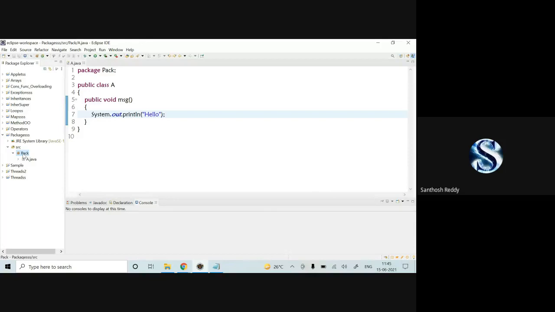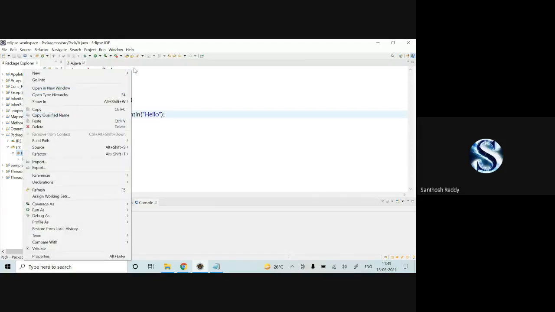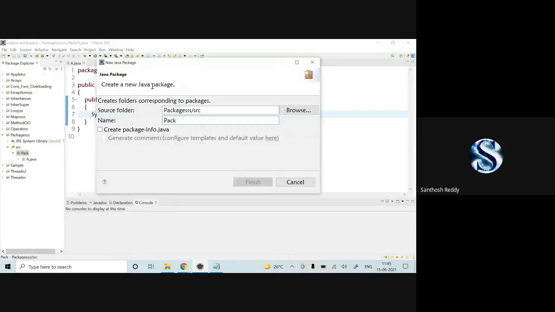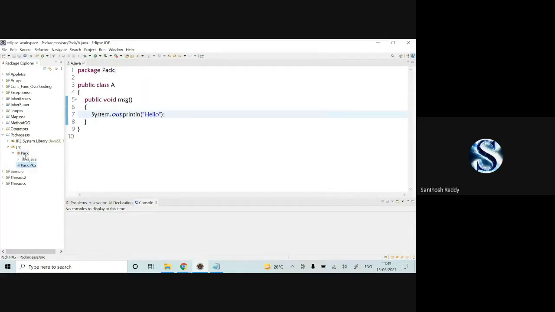Again, under this, I'm going to create another package. Inside this pack, I'm going to create another package. Package, pack dot. You have to give pack dot, then you can give some name. You can give any name. So I'll create pkg. Click on finish. Now you can check it out. Pack within a pack, we got it.